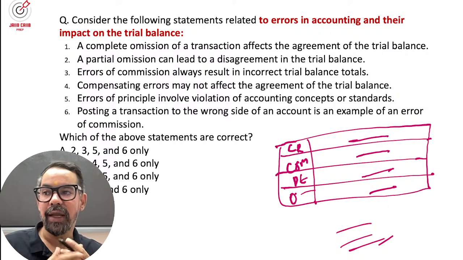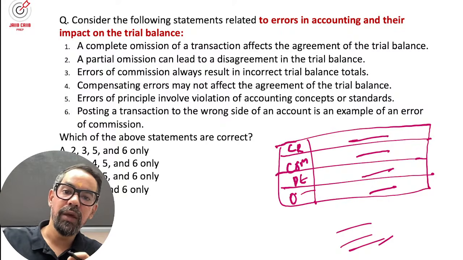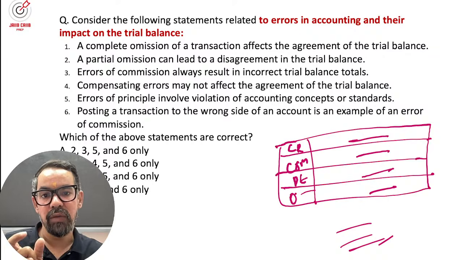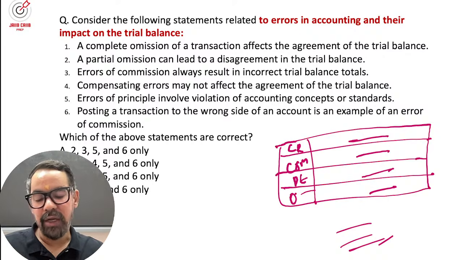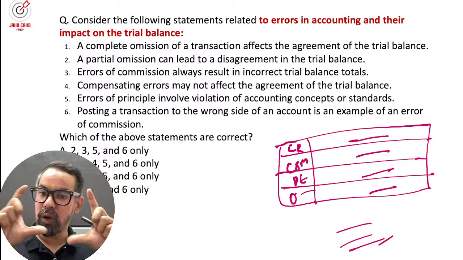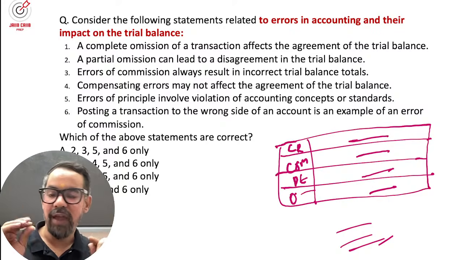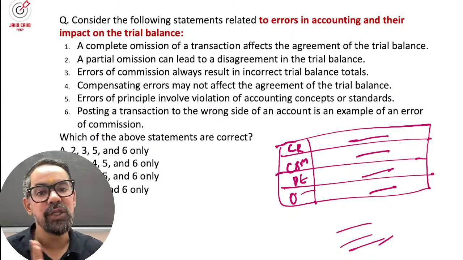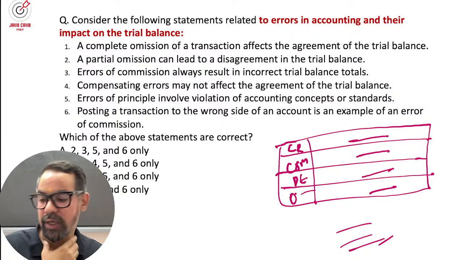Or the final one, compensating errors, two errors. Like let's say we made a sale to A of 5 lakh rupees and we posted it as 50,000, so we omit a zero, and we made a sale to B of 50,000, but we added one additional zero. So overall the sale is 5,50,000, but in the books of A and B it will show differently. That is the case, right?